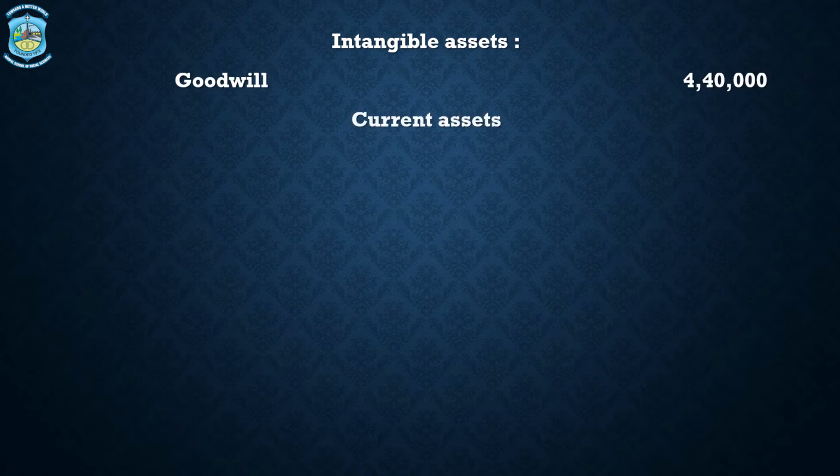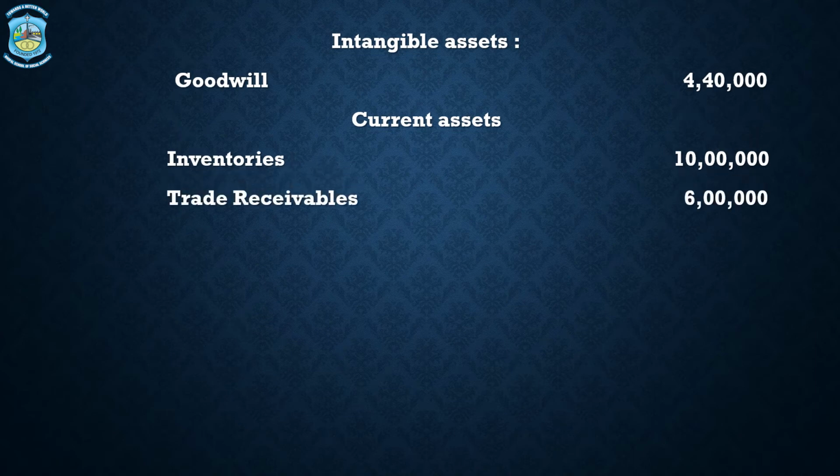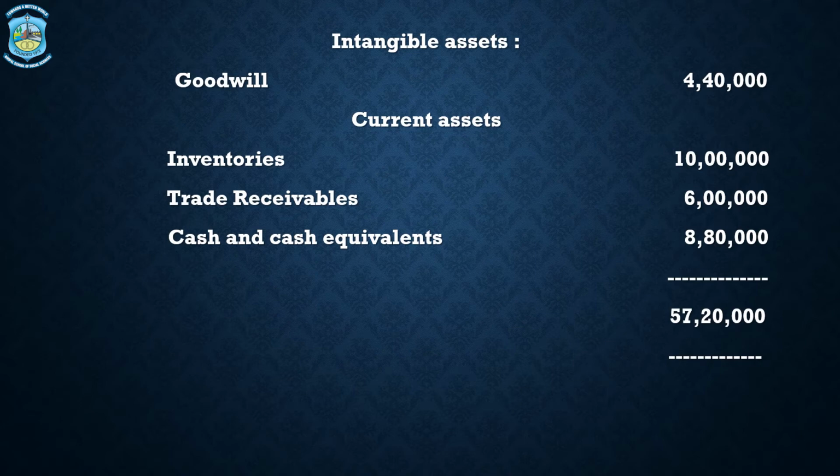Then we have current assets. In the current assets we have inventories of 10 lakh rupees. We have trade receivables 6 lakhs. We have cash and cash equivalent as 8 lakh 80,000 rupees, and the total is 57 lakhs 20,000 rupees.